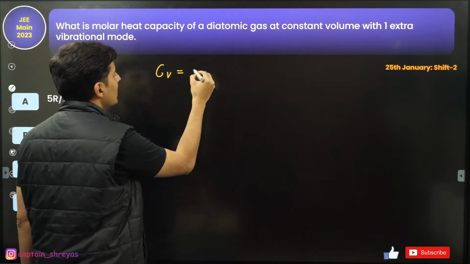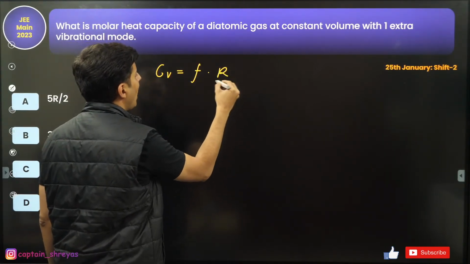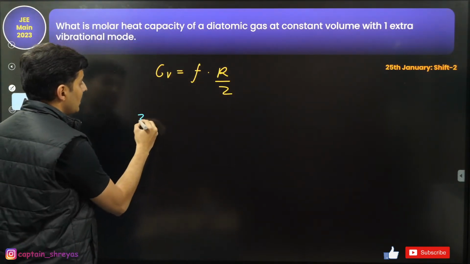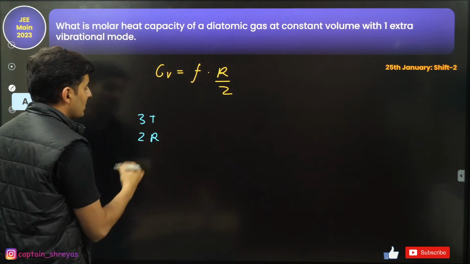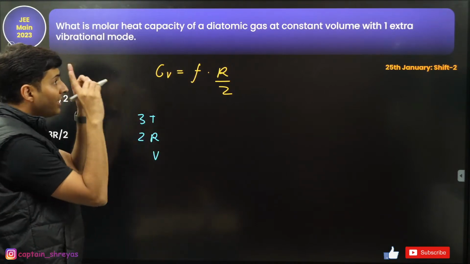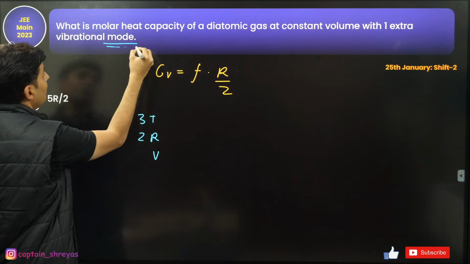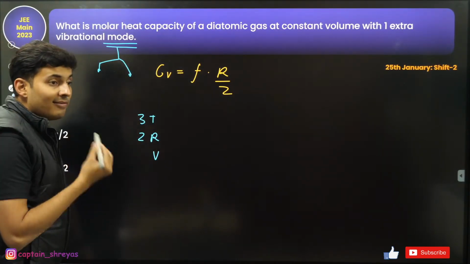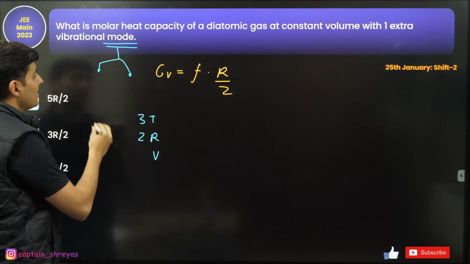Anyways, so CV is basically degrees of freedom into R by 2 for a diatomic gas. Now, when you take a diatomic gas, there are 3 translational, 2 rotational, and vibration. When there is one vibrational mode, it has 2 degrees of freedom. One mode has 2 degrees of freedom, guys.